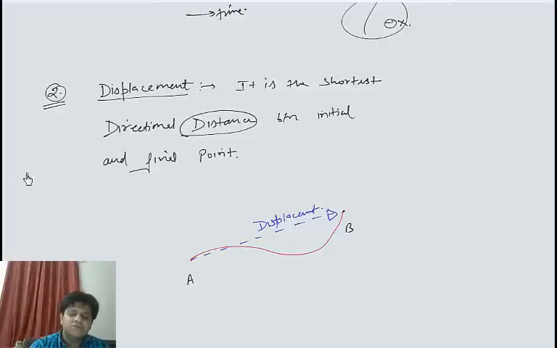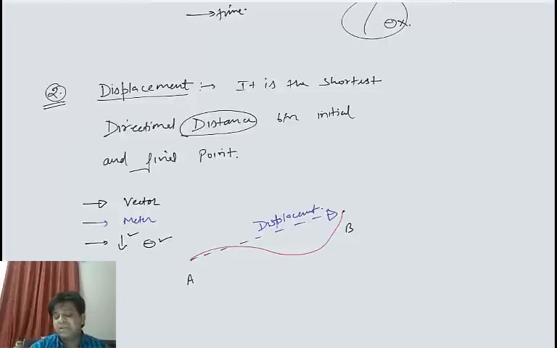So if I deal with a couple of properties of displacement, then I can say that it's a vector quantity. Its SI unit is simply meter, and the limitations that were there with the distance time graph are not present with displacement time graph, because displacement can decrease, and it can also be negative.